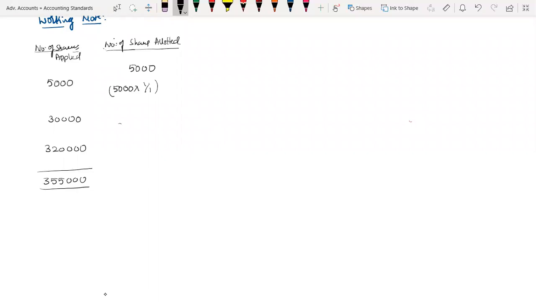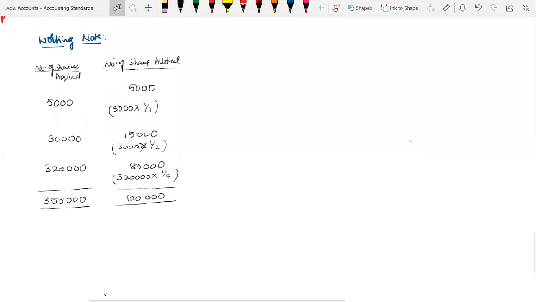Next, 30,000 shares into 1 by 2. For every 2 shares, I have allotted 1 share, therefore 15,000 shares. Next, 3,20,000 into 1 by 4 amounts to 80,000. Correct? Therefore, in total 1 lakh shares are allotted. Till now, what we have computed is numbers.